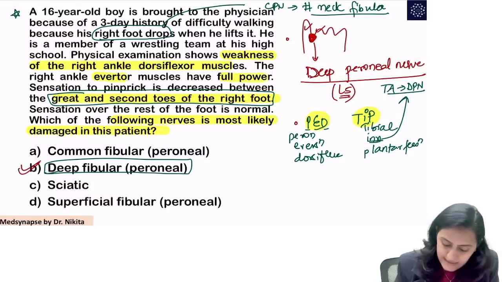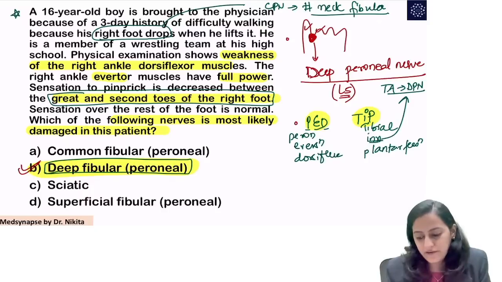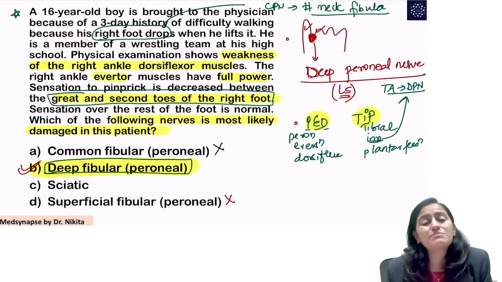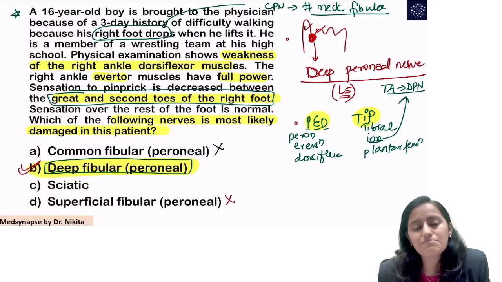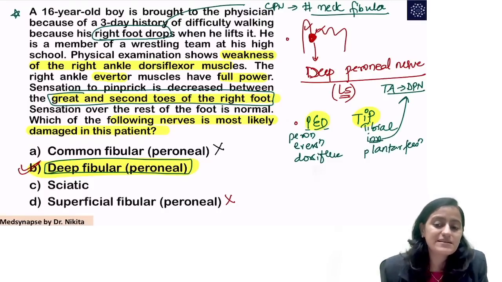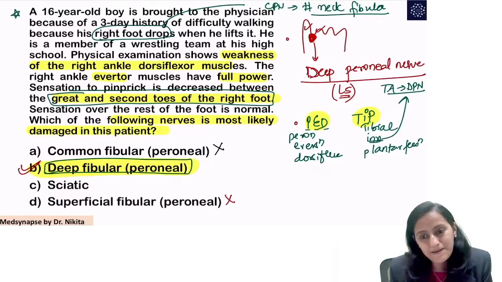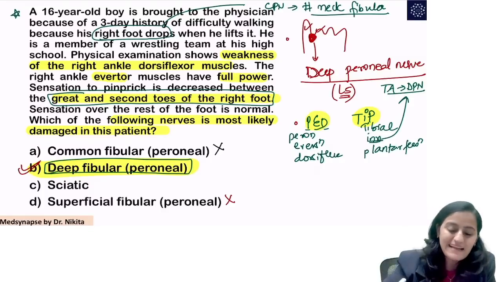So the answer here is deep peroneal nerve. It is not common peroneal. It is not superficial peroneal because the everters are not affected. The lateral compartment of the leg is not affected. It's the anterior compartment, the deep peroneal nerve, which is affected. Great. Yes, the deep peroneal nerve is the anterior tibial nerve because it goes in the anterior compartment.